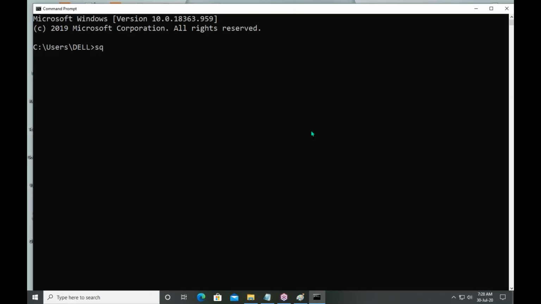To open SQL Plus, use the command sqlplus and submit your username/password@database name. Don't worry, guys, I will explain how to create your user account and how to connect to the database later.